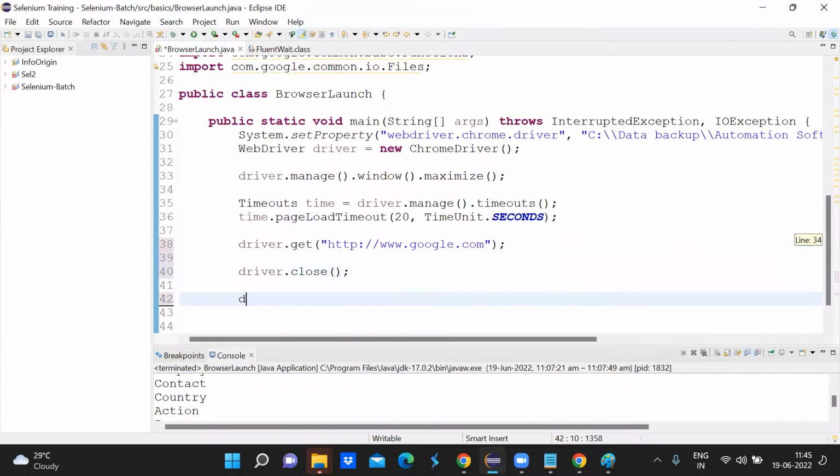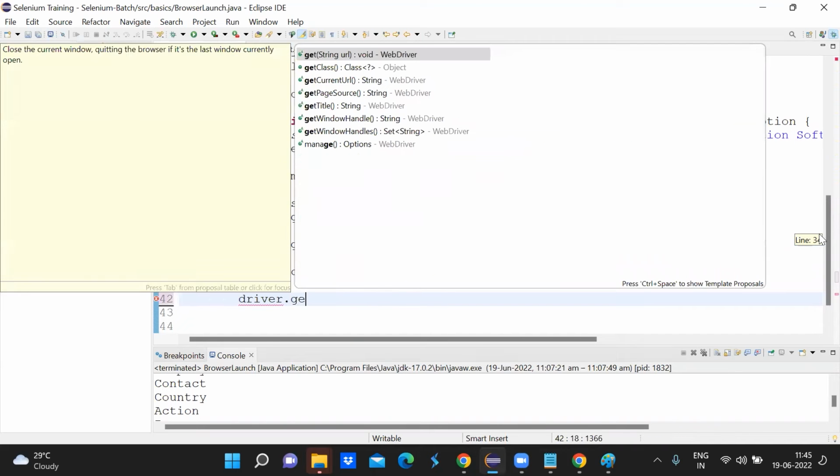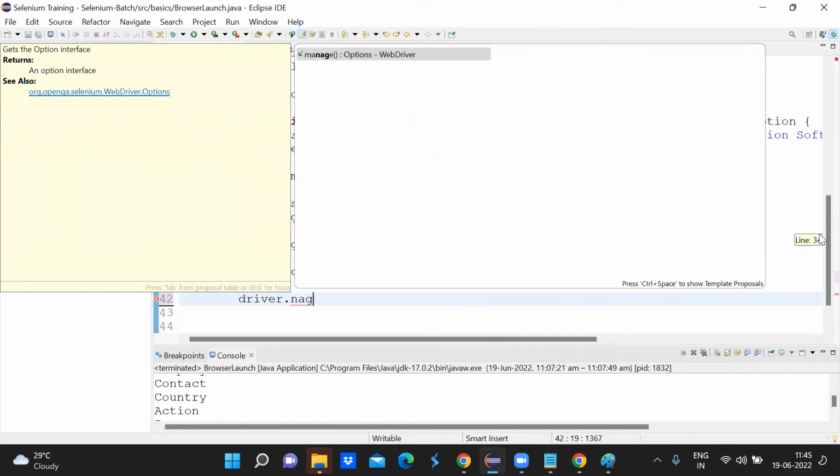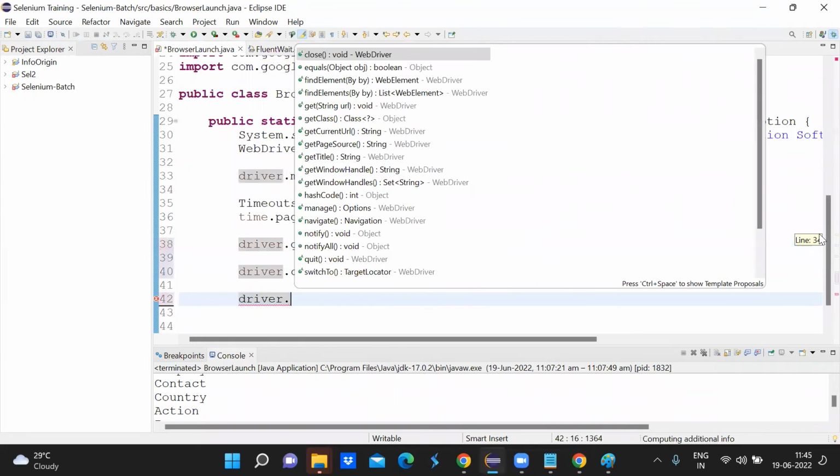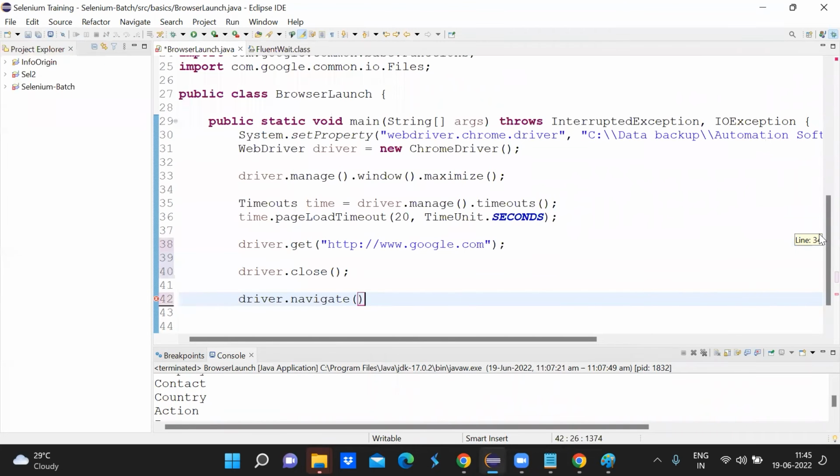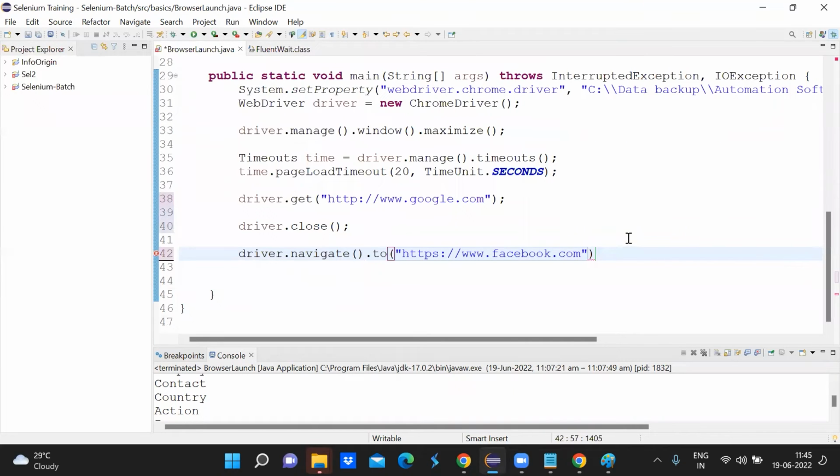And then again, if I am trying to locate anything, driver.navigate.to, and this time let's say I'm looking for facebook.com. What will happen here? I have closed my driver and then I'm trying to navigate to this new URL.